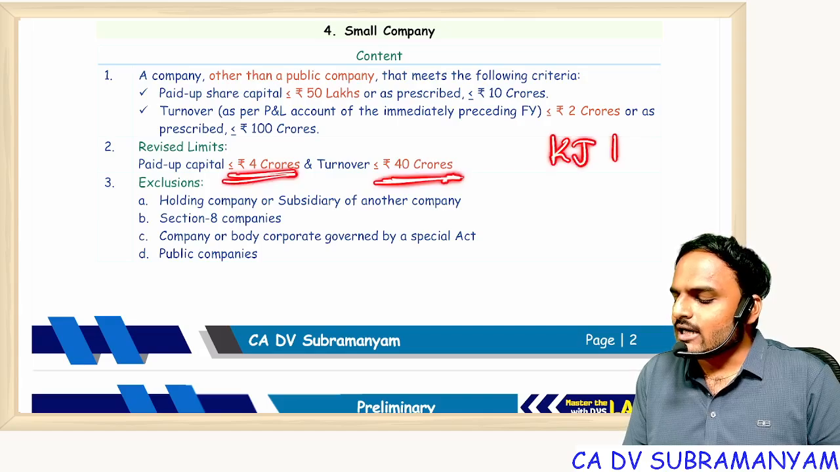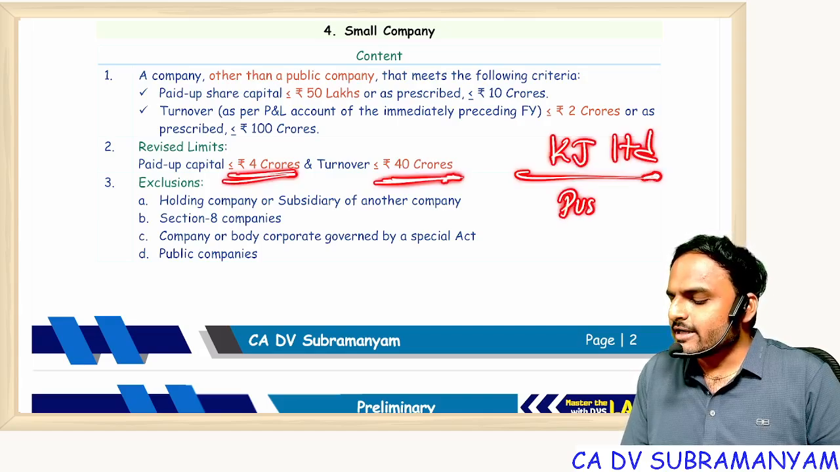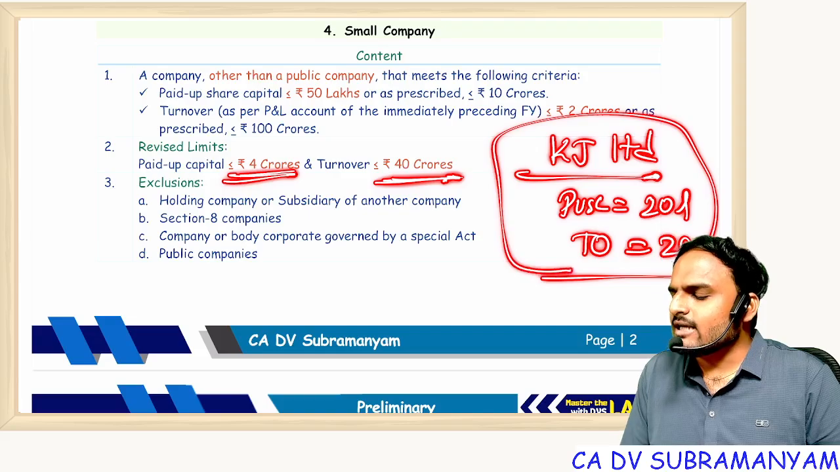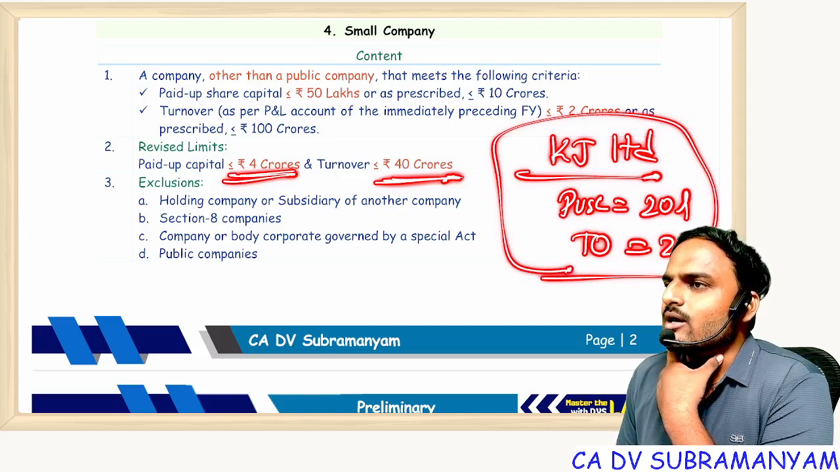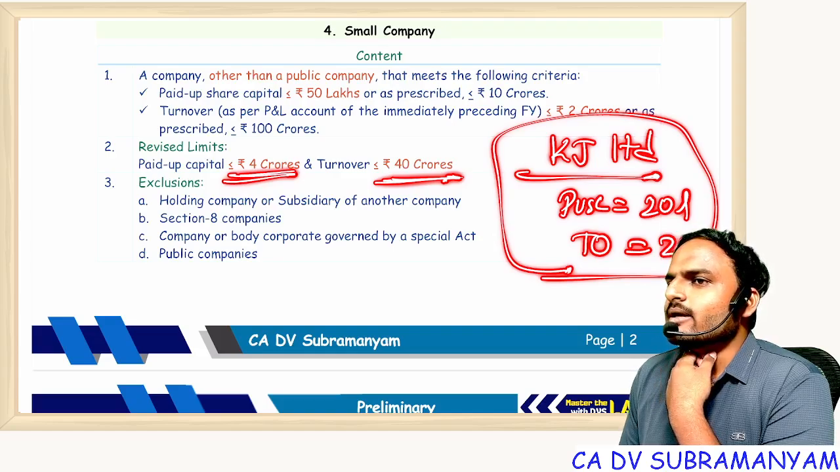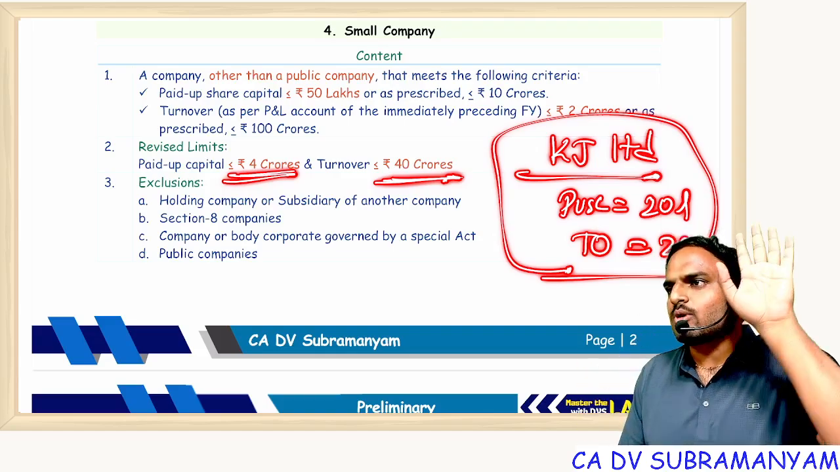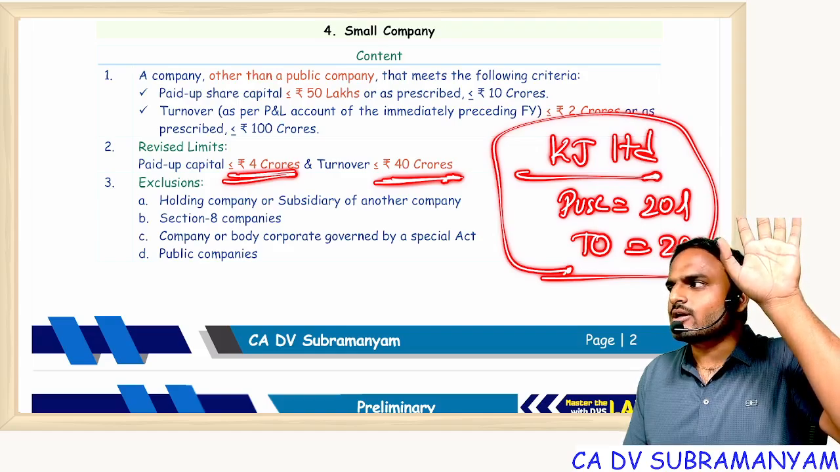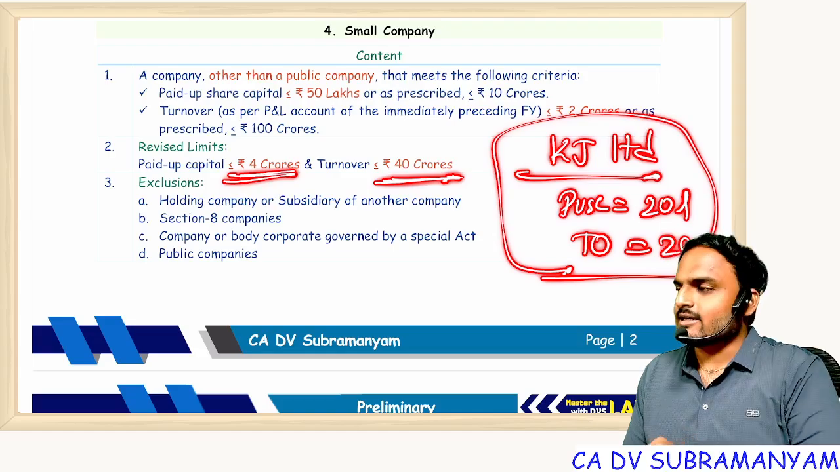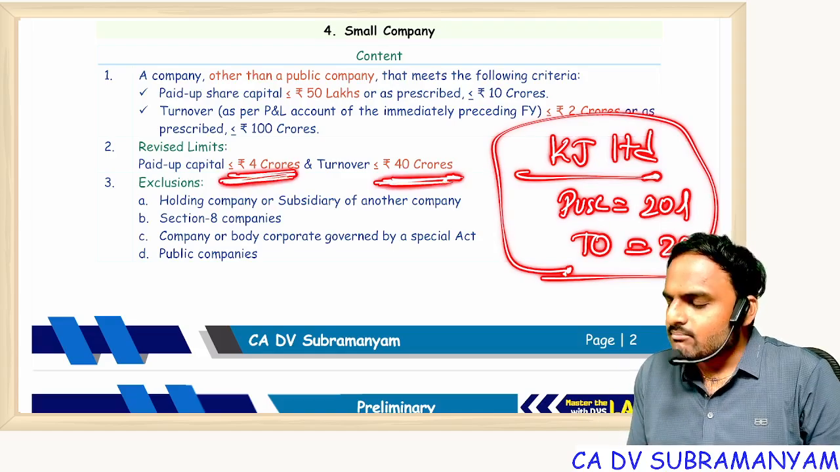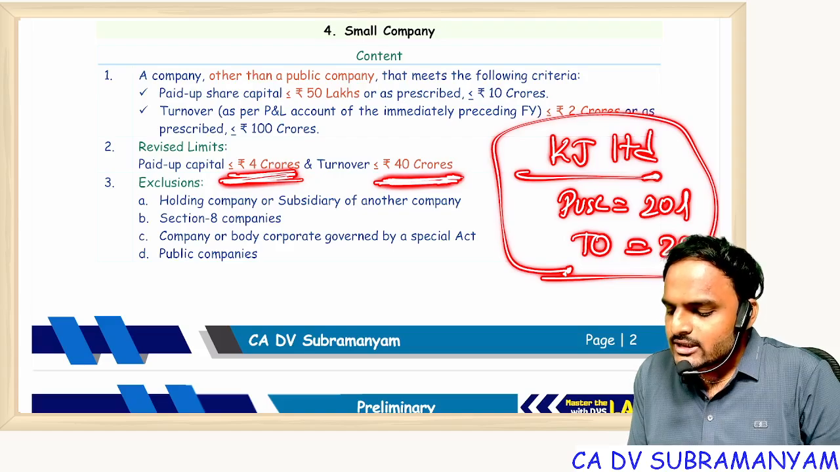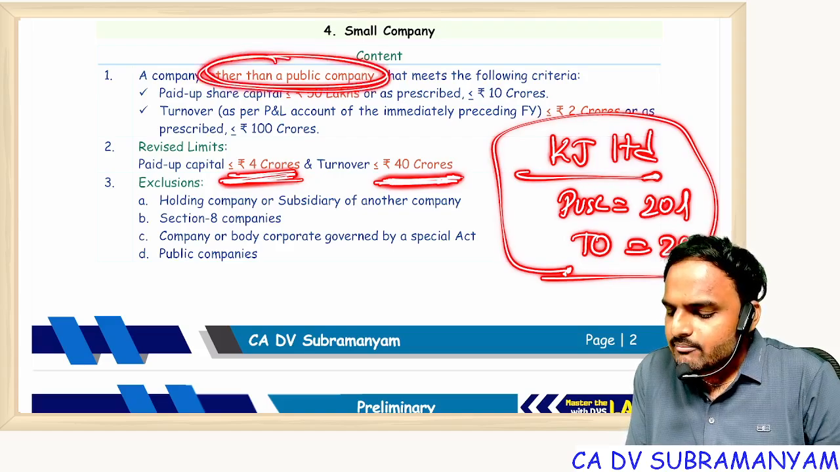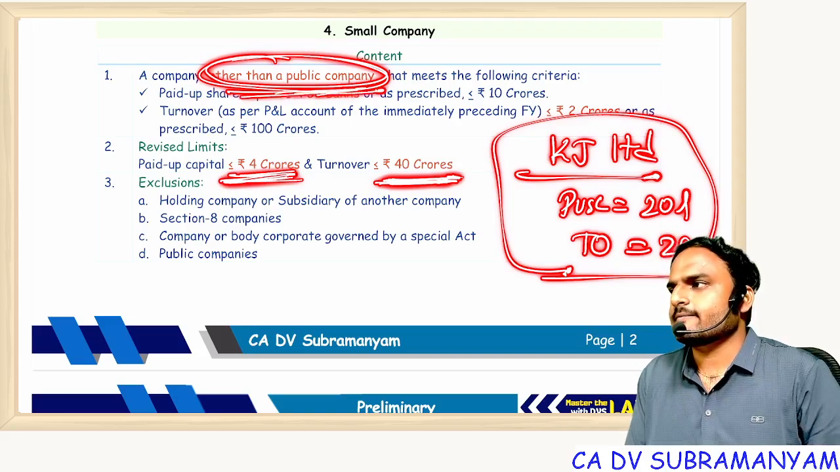There is a company called Kalyan Jewellers Limited. Their paid up share capital is 20 lakhs and their turnover is 2 crores. Now, is Kalyan Jewellers Limited a small company or not a small company? How many of you say small company? Or at least tell me how many of you say not a small company? Why not a small company? Exactly. Everyone focuses on the numbers. But in addition to these two conditions, there is one more condition: any company other than a public company.